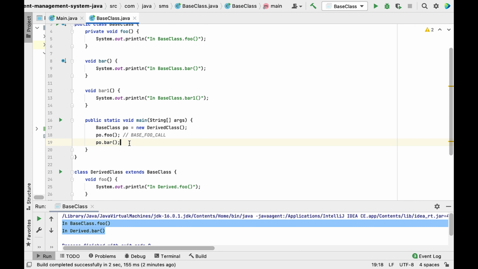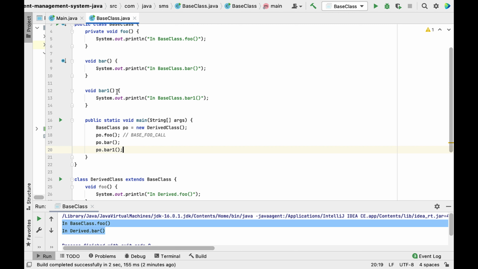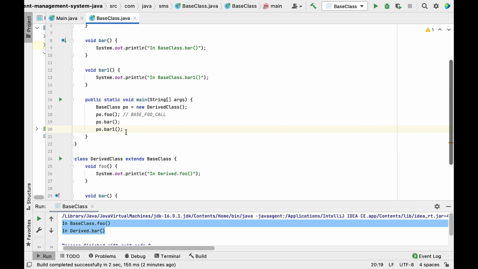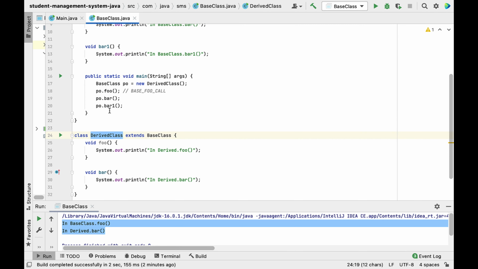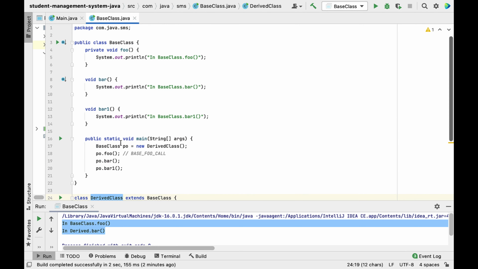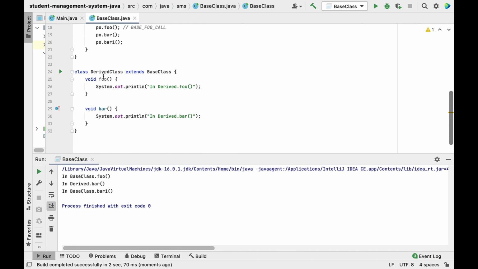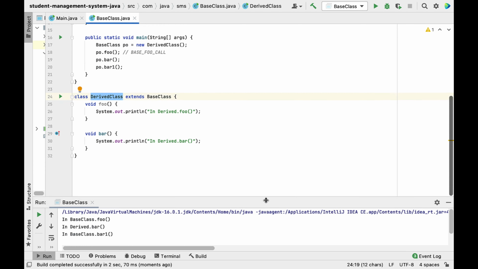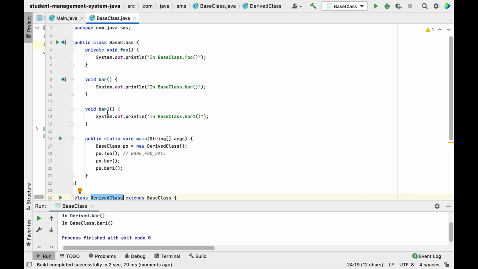Let me call the bar1 here. Now, as we know that this is runtime polymorphism, so it will first look for the bar1 method in the subclass, right? So the bar1 method is not there, then it will call the parent bar1 method. So if I run the program, you can see the output as poo bar bar1. So bar1 is not there in the subclass. That's why it went to the parent class method.